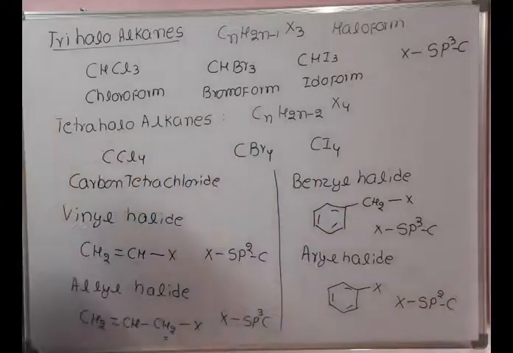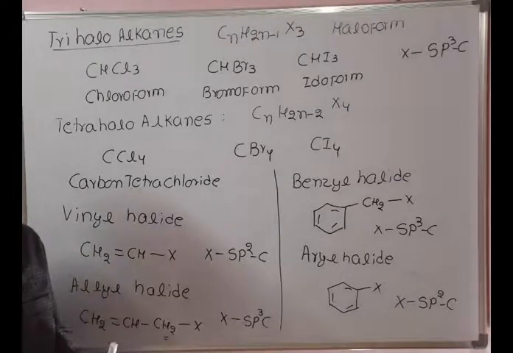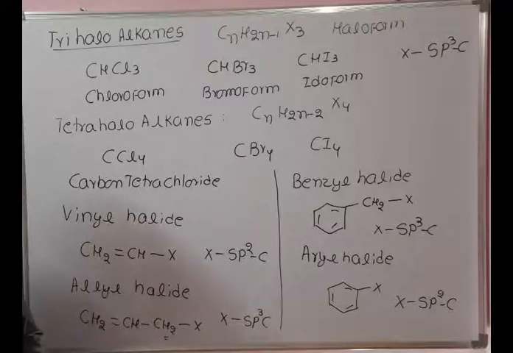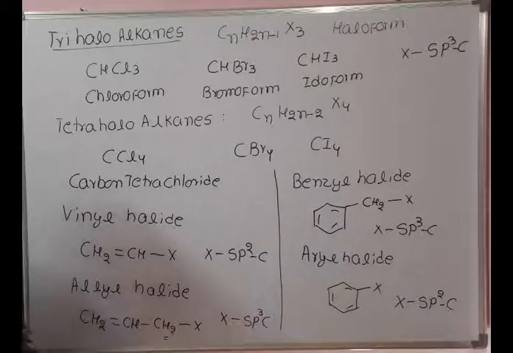So we can also distinguish the alkyl halides based on whether the halogen is attached to an sp3 hybridized carbon or an sp2 hybridized carbon. In conclusion, in monohaloalkanes, dihaloalkanes, tetrahaloalkanes, allyl halide and benzyl halide, the halogen is attached to an sp3 hybridized carbon, whereas in vinyl halide and aryl halide, the halogen is attached to an sp2 hybridized carbon. So our topic is monohaloalkanes.